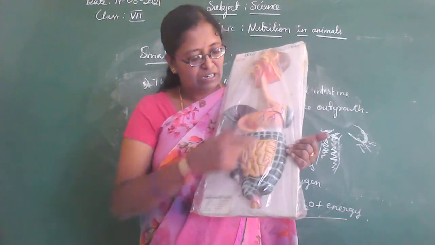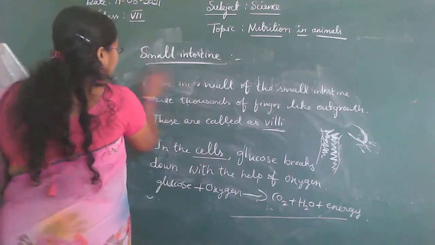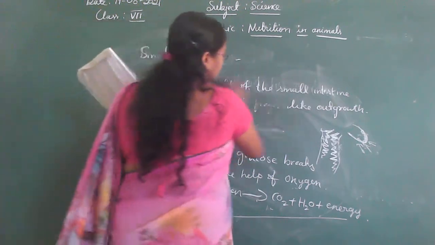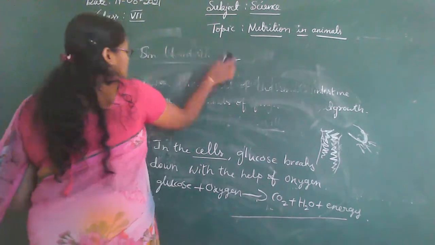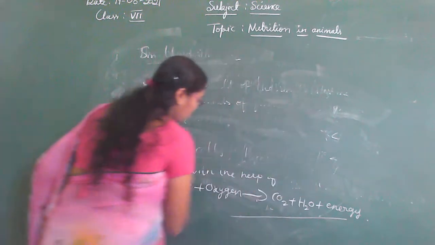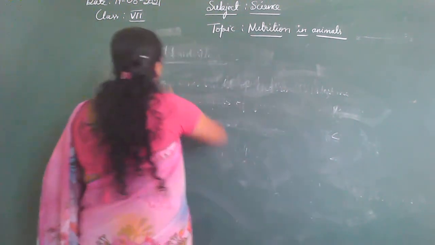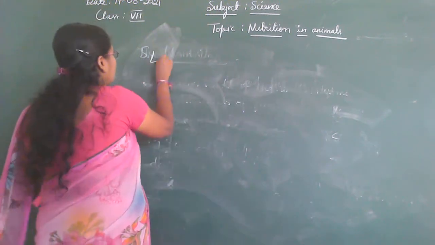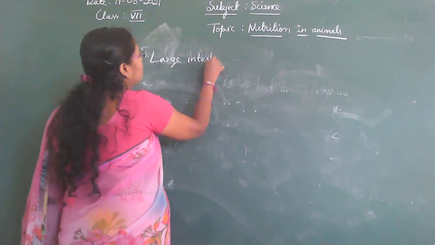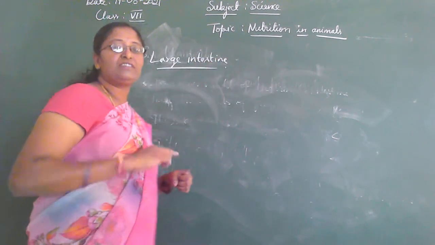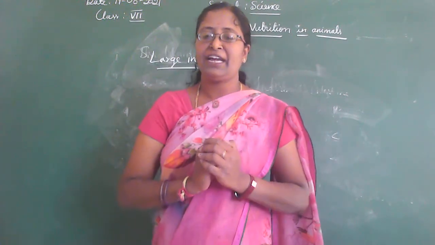So children, see here. The next part is the large intestine. Here the large intestine is wider but shorter than the small intestine.